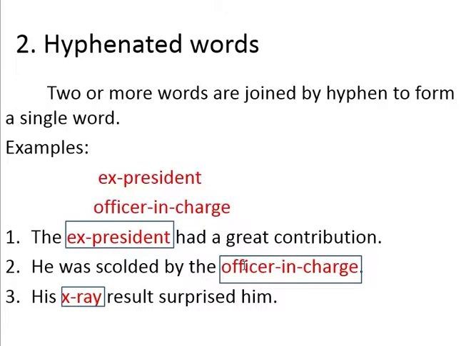Second one is hyphenated words. Two or more words are joined by a hyphen to form a single word. A hyphen means a little joining line between the two words. For example, ex-president, officer-in-charge. Can you see a small dash or a joining line between ex and president? A small dash is called a hyphen.